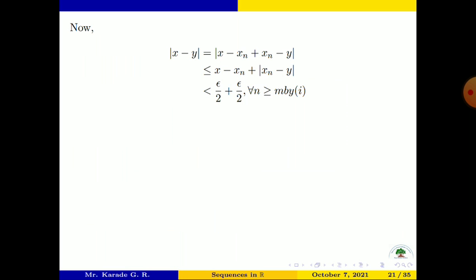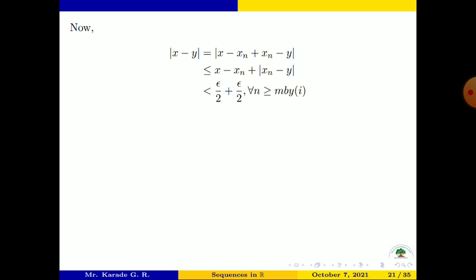Now for mod of x minus y, we make some adjustment. In this mod we subtract xn and we add xn again. So mod of x minus xn plus xn minus y is less than or equal to, we separate the mods for the first two terms and the last two terms, mod of x minus xn plus mod of xn minus y.